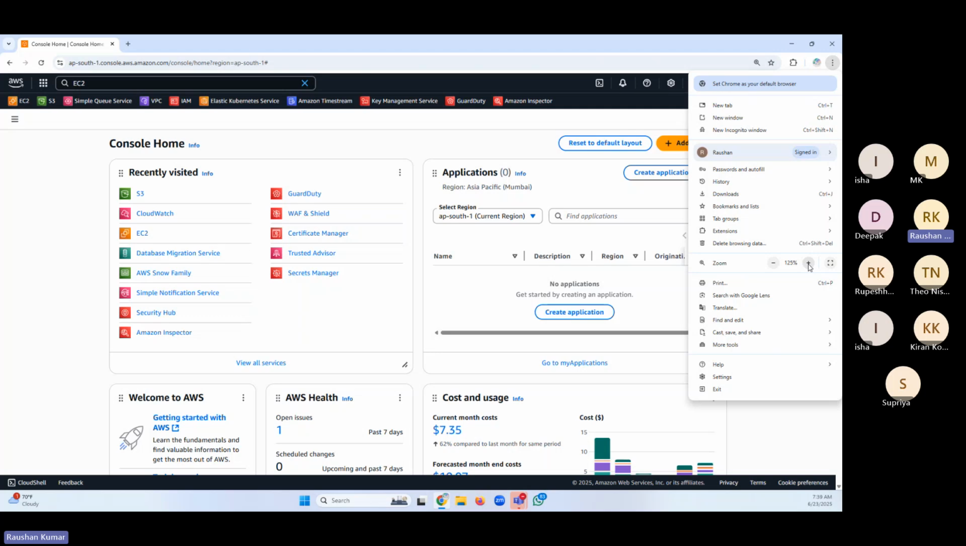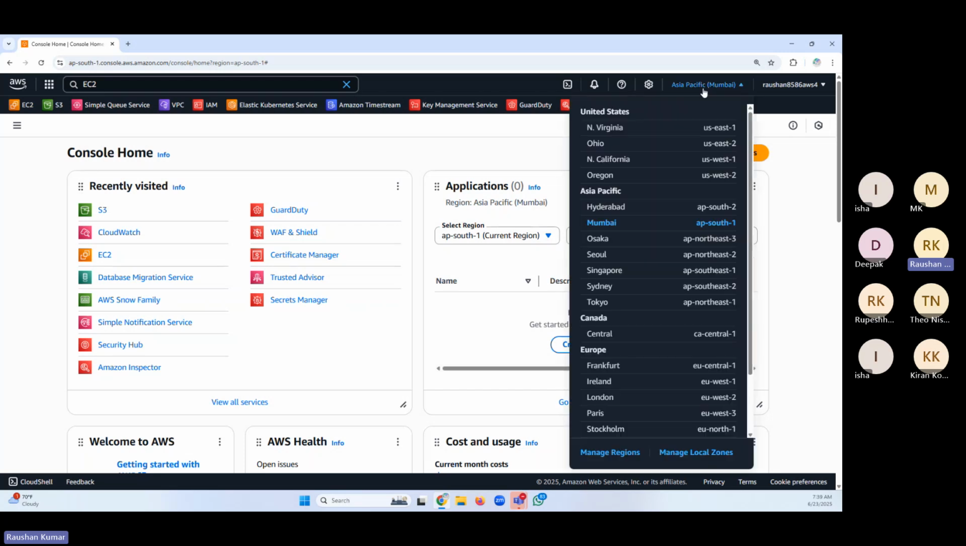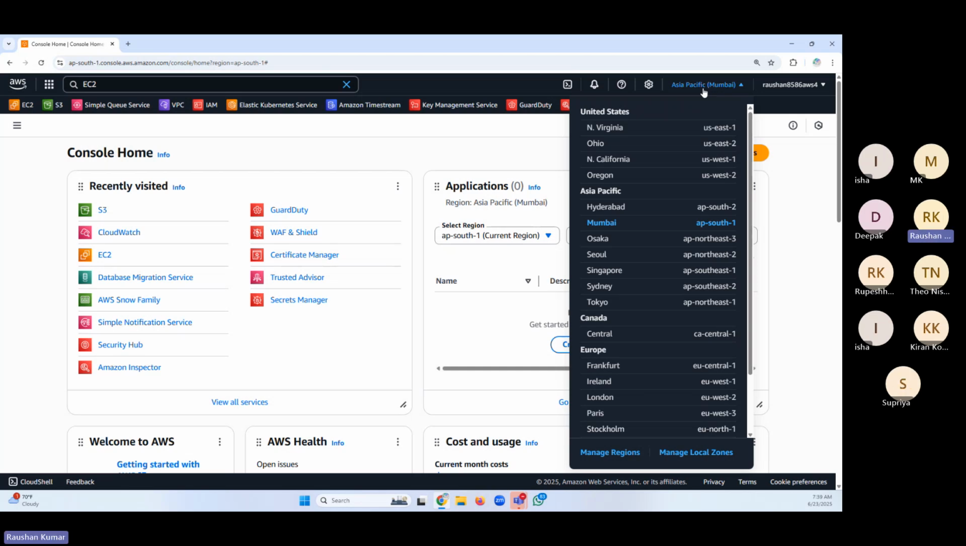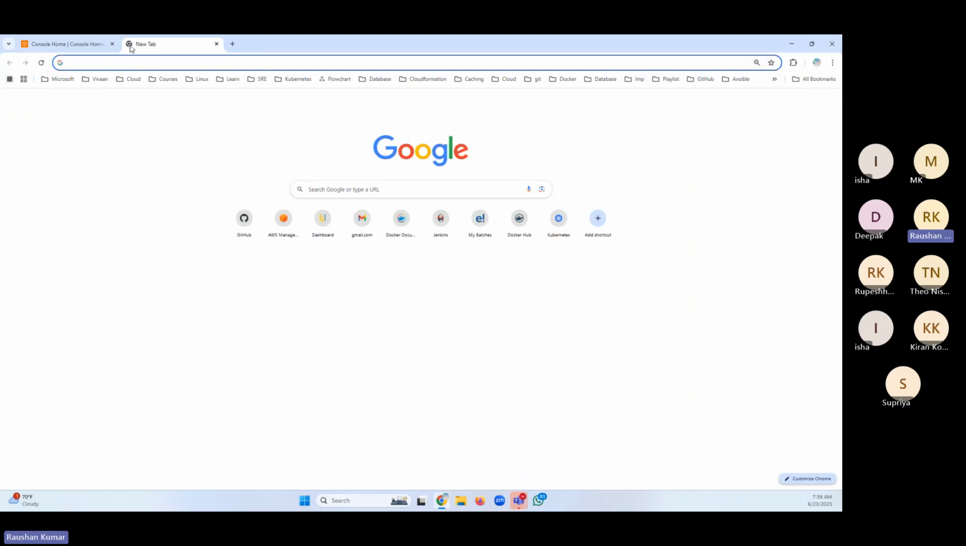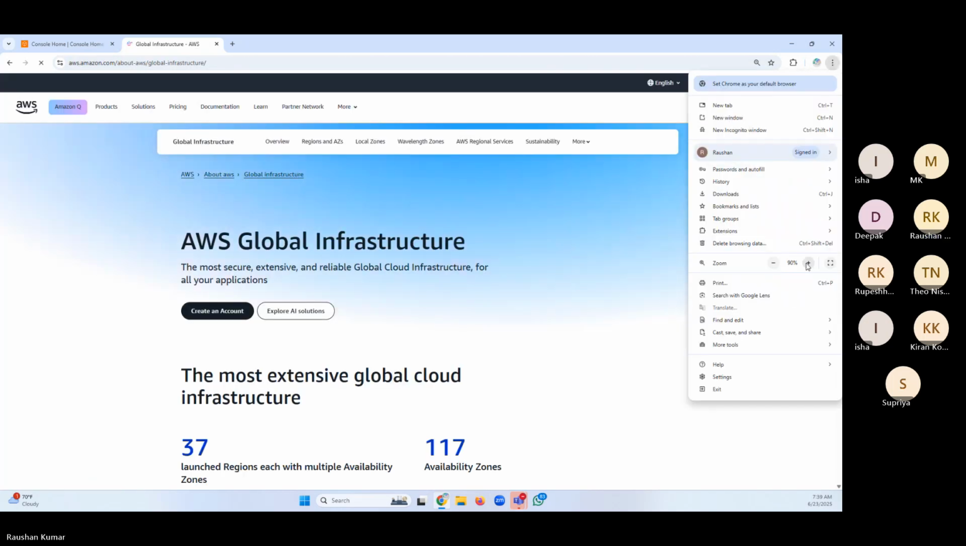Now, before we create the EC2 instance, the first thing that we should do is select the region. If you look at the AWS global infrastructure, what all they have globally from the hardware perspective. Let's go there. I'm going to take you to a link. Let's type AWS global infrastructure. You get this link, the first link, global infrastructure. Let's come here and look at this.